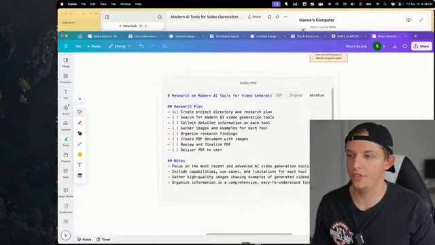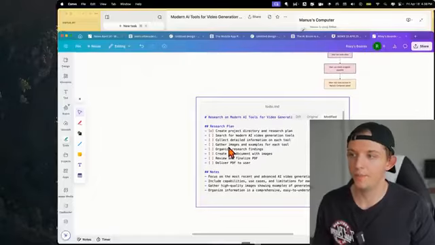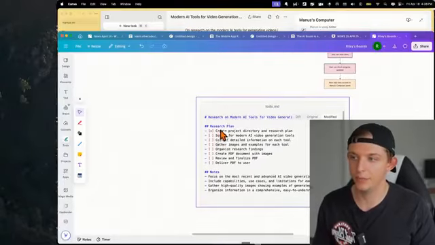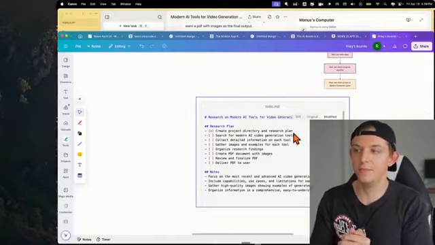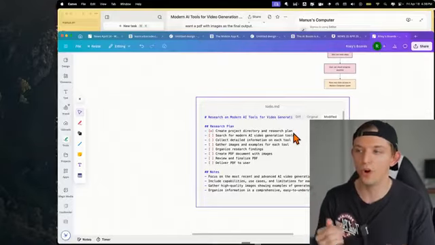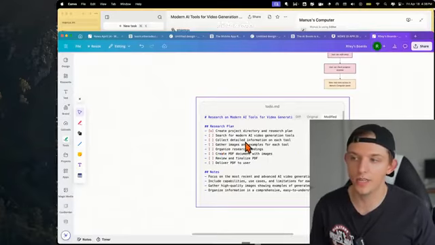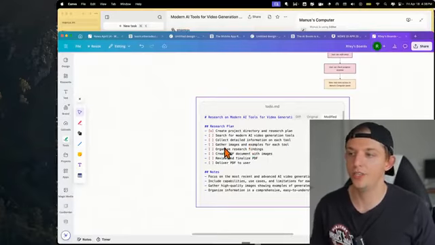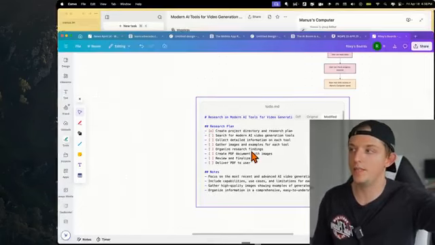And this is just a good way to see what we've covered in this video. But you can see that Manus has a plan. It has a research plan. It says created a project directory and research plan. So it's created and organized files. It's created like a little mini IDE for itself to work on this. And so now it's going to search for modern AI tools. It's going to collect detailed information on each tool, gather images and examples for each tool. And so each of these agents are going on for 10, 15 minutes at a time.